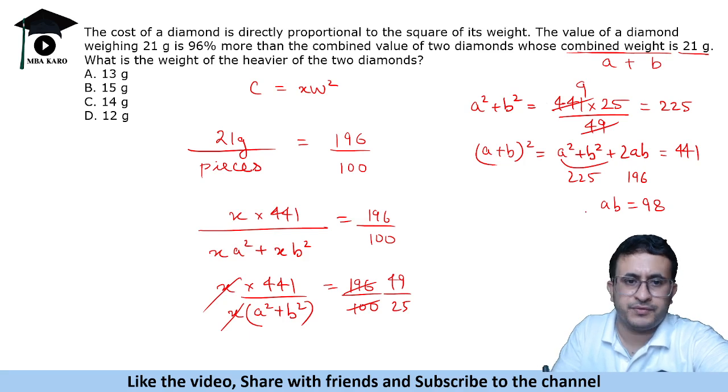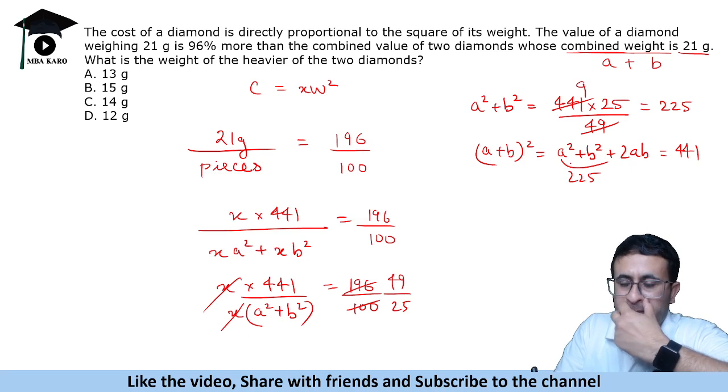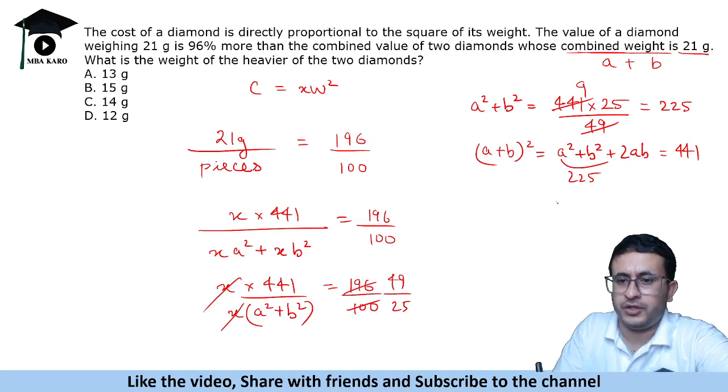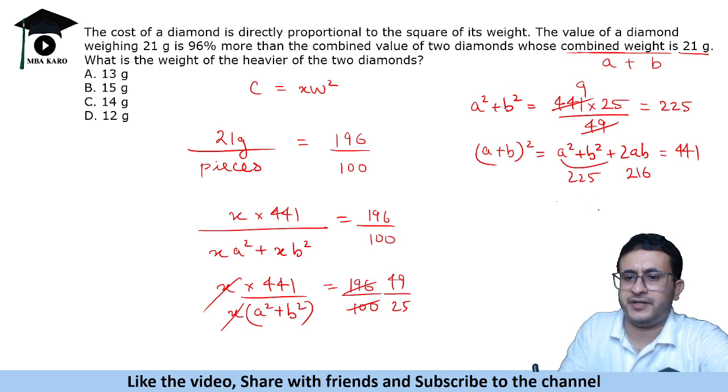So we will get 441. So we should get a square plus b square. 12 square is 144, 81. Okay, 12 into 9, that is 216. So this is 216, sorry, this is 216. So we will get ab is equal to 108. So that gives us 12 and 9.